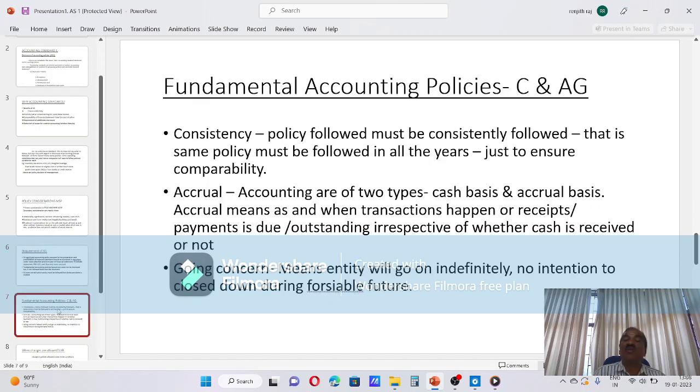Then the first major thing, fundamental accounting policies, which we haven't seen earlier. If this is followed, you needn't disclose.